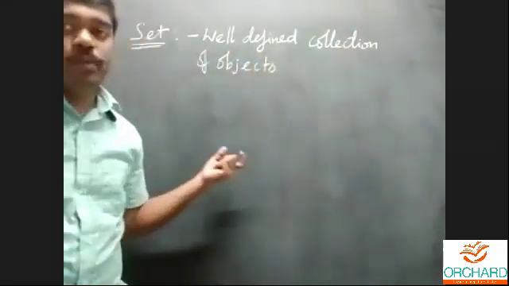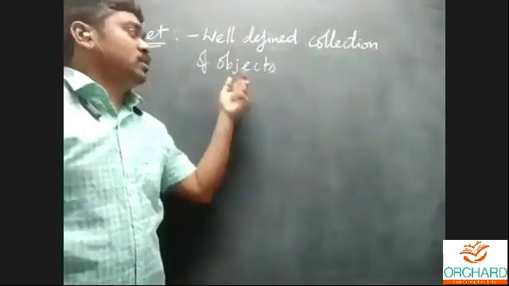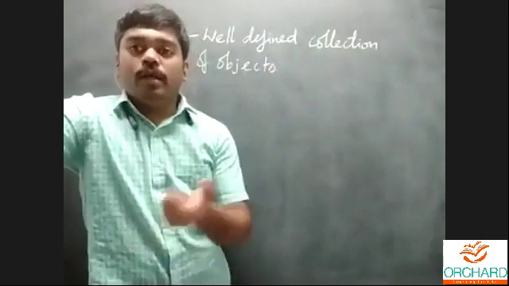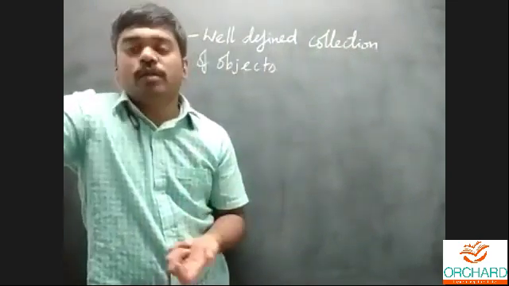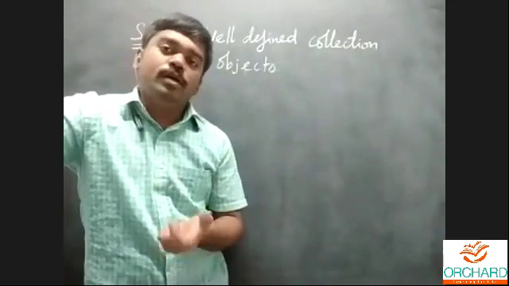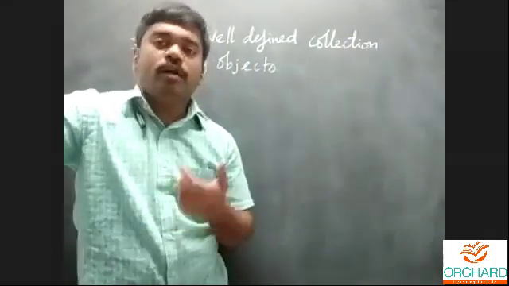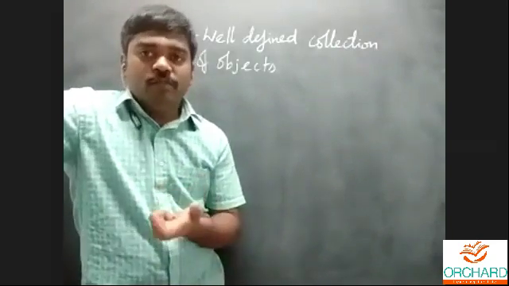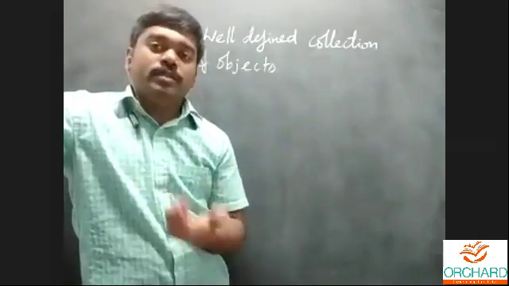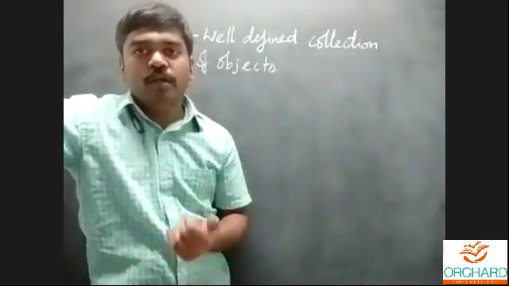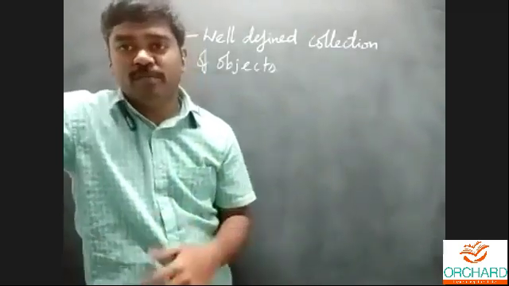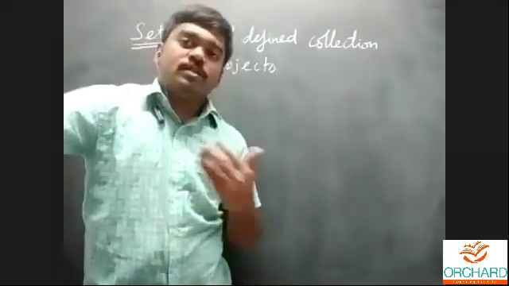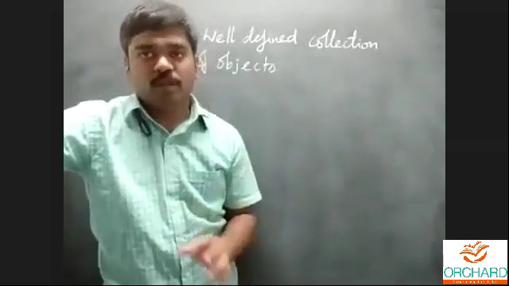What are the key points in the definition? Well-defined, and collection of objects or collection of things. So what does the word well-defined mean? For example, in a garden, there are beautiful flowers. The parameter for beautiful varies from person to person. That's why well-defined is very important. Otherwise, take rich people in the country. How do we analyze rich people, based on vehicle or financial status? This also varies from person to person. That's why the word well-defined.